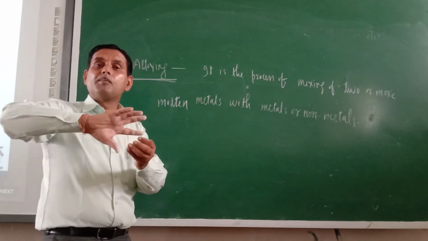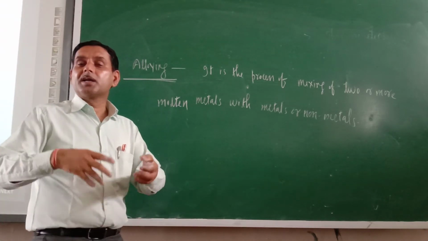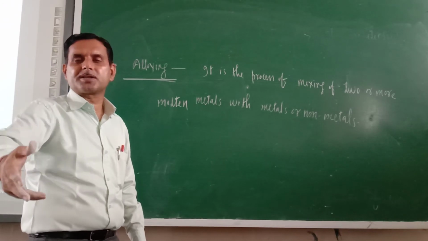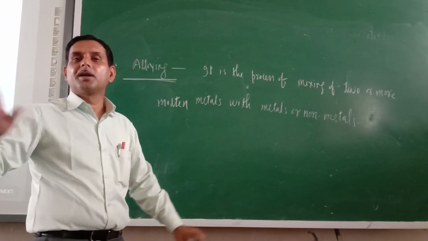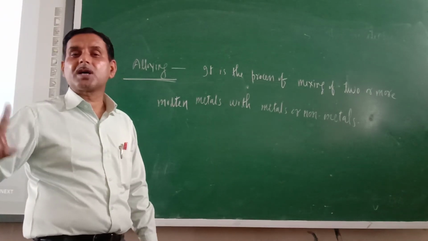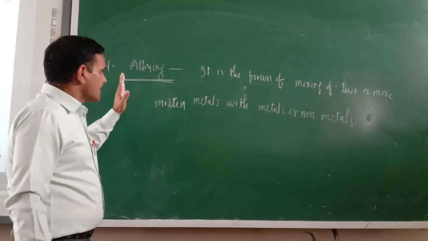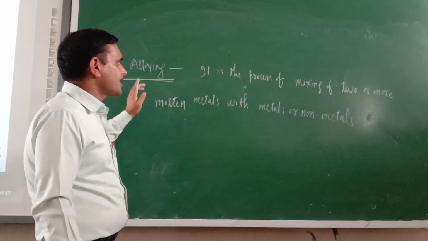So when they are melted and mixed together, iron will lose its individual property, because iron is the only rustable material, and all the metals get mixed together. Now they won't have chances of rusting. So in this way, alloying is also a better method for the prevention of rusting.